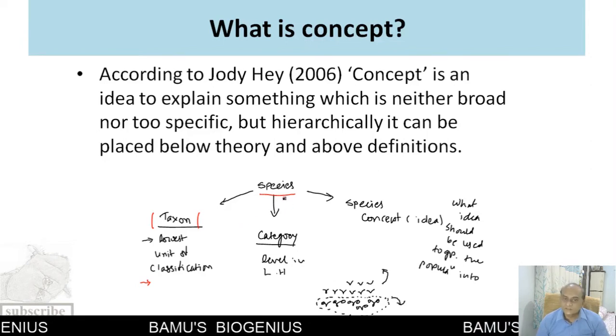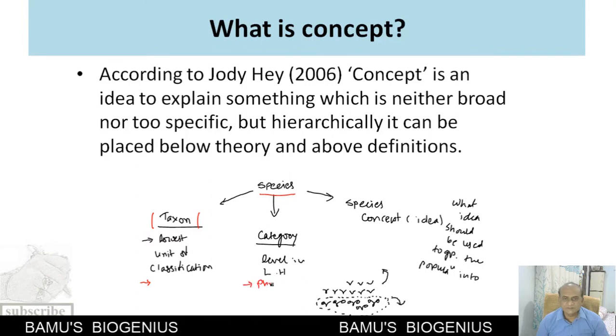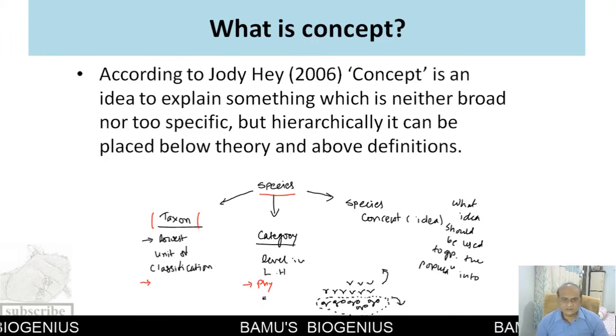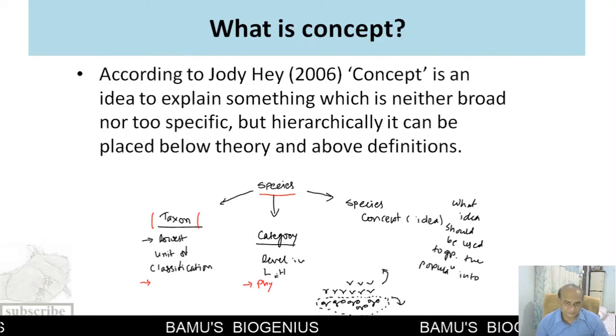Then species as a category means what? Category means a level in a linear hierarchy. We know that we have a phylum, an order, a suborder, then family, like that. The species is also a kind of category. It is the lowest level in a linear hierarchy.